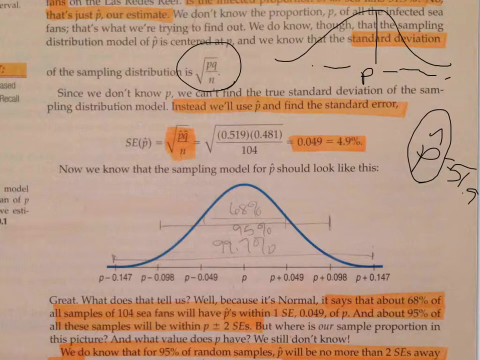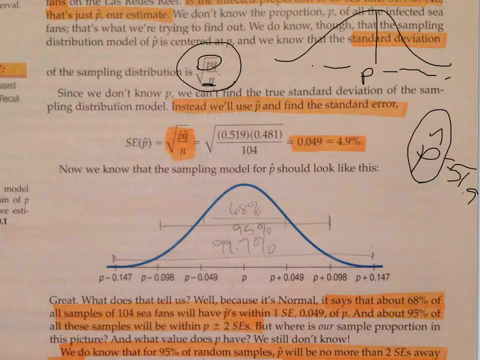Because they gave us P, the population proportion, and so then we could find Q, and then we know what our sample size was. Well, from here, that's not realistic. In real life, we don't know what P is or what our standard deviation is. If we did, we wouldn't be needing to do this. The whole point is that we take samples because we don't know about our population.